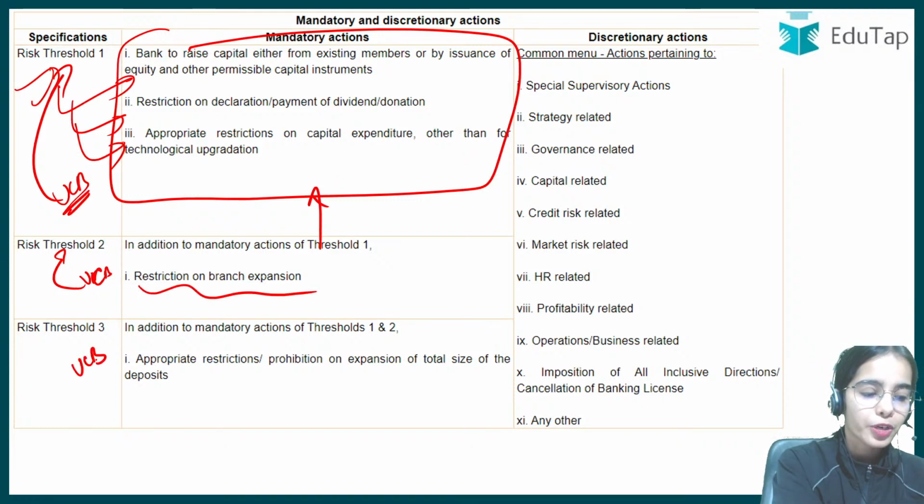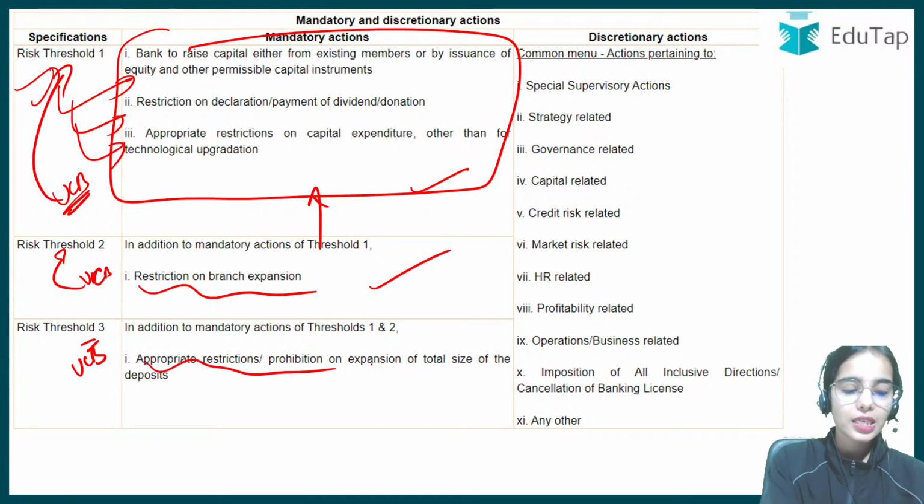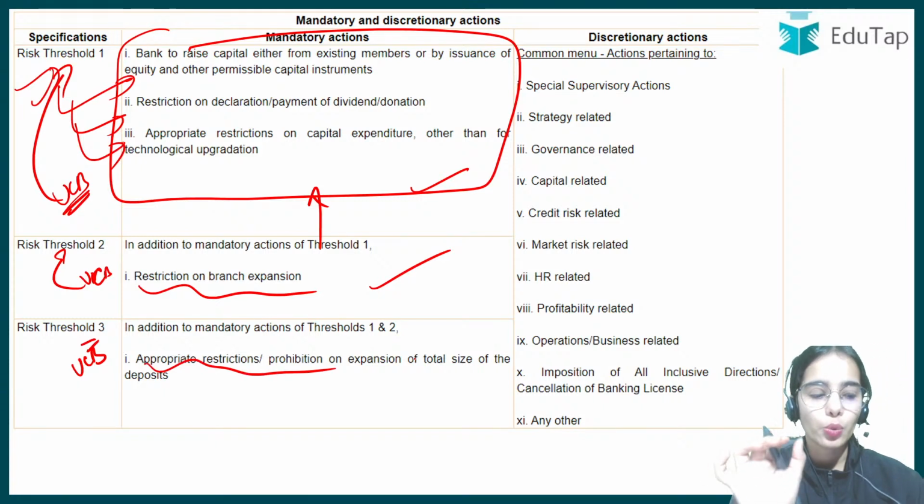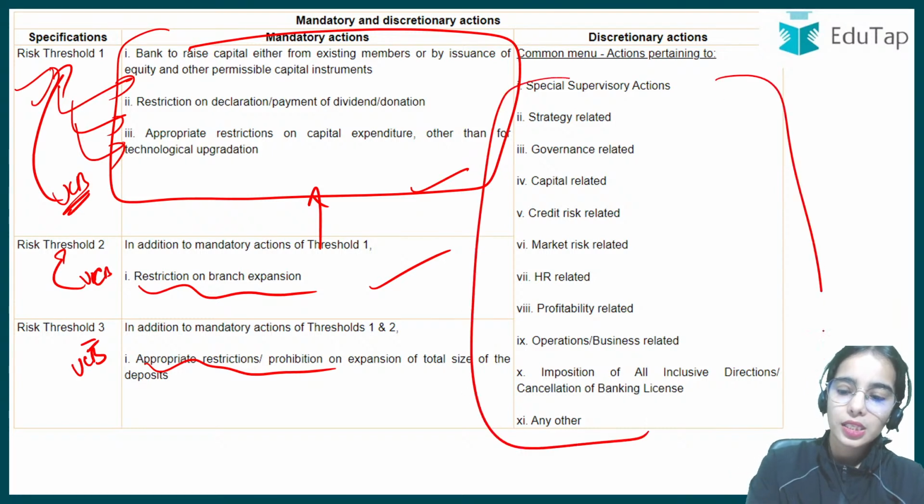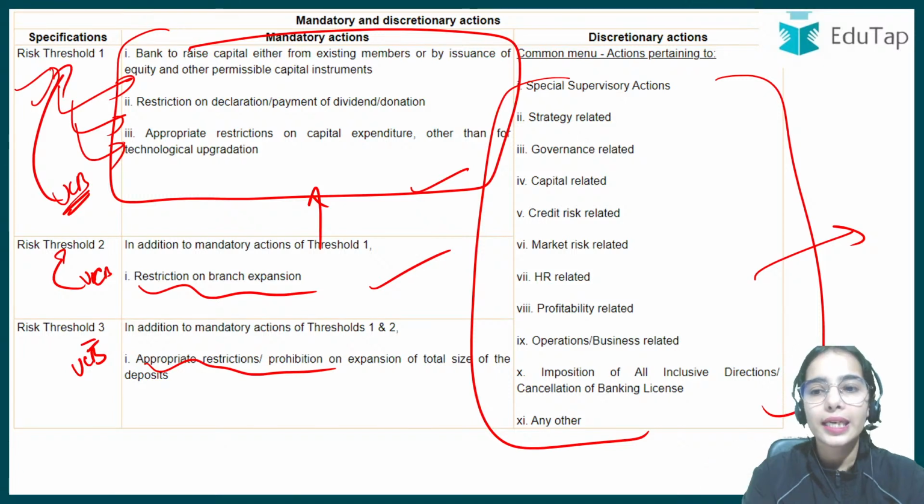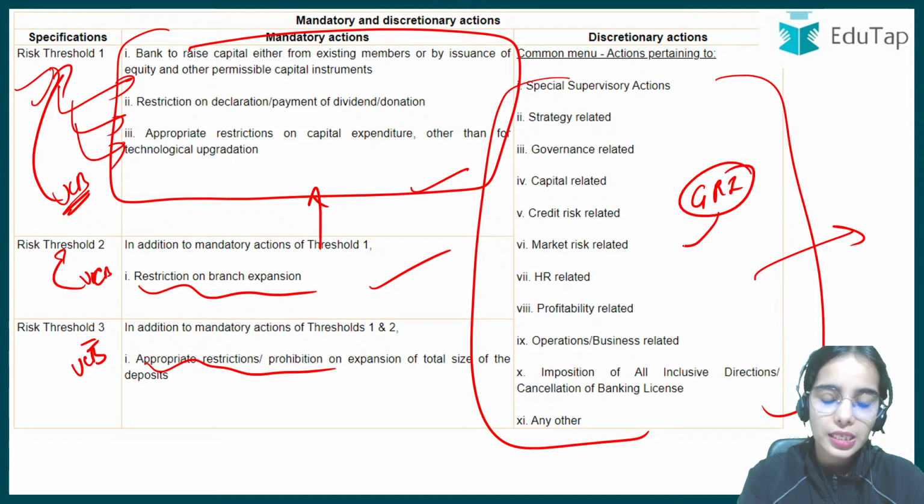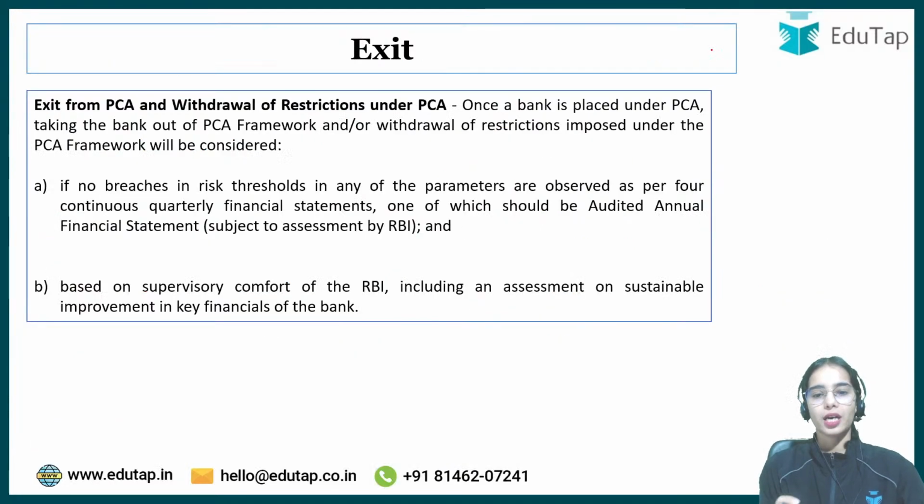If your urban cooperative bank is in the risk threshold 3, you will have to follow all the other mandatory actions, and restrictions or prohibition on the total size of deposits will also be imposed. Now RBI can also impose discretionary action on the urban cooperative banks on the basis that, let's say, some urban cooperative bank has governance related issues. So governance related norms will be imposed on the urban cooperative bank. So discretionary or additional actions can also be imposed by the RBI.